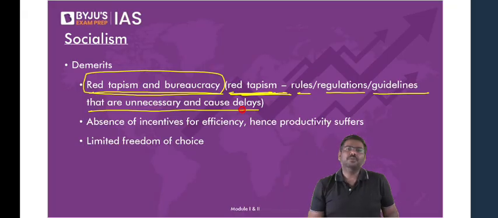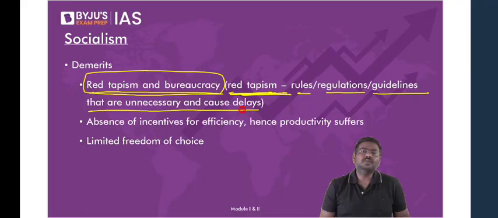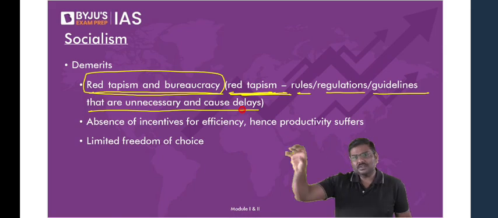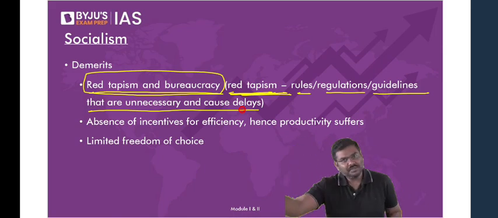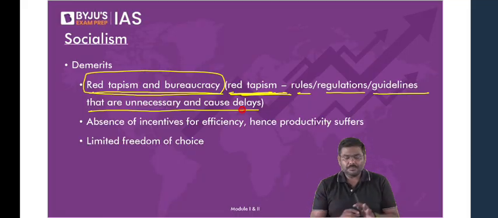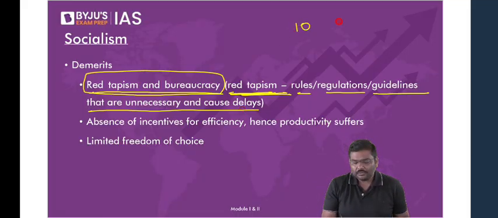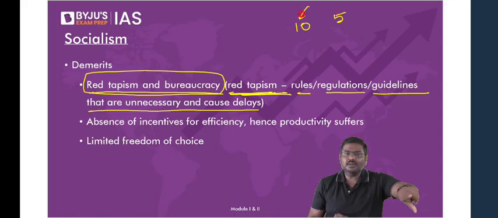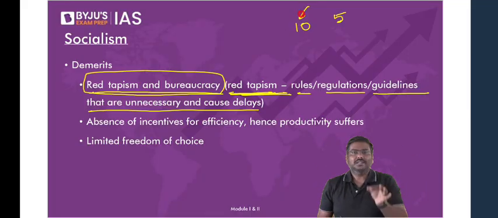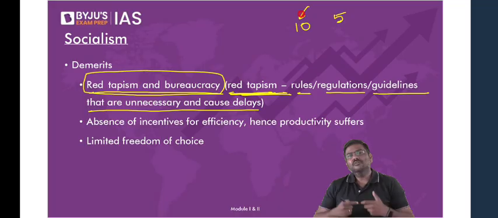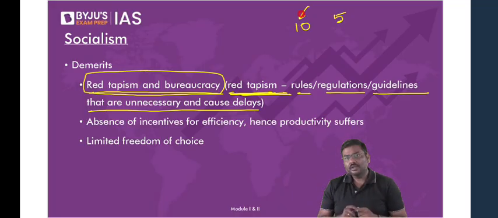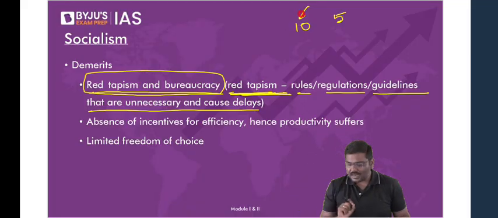I'll give a very simple example. Earlier, if you wanted to open a manufacturing facility in India, you were supposed to get certain approvals from the central government, certain approvals from the state government. Now imagine you're supposed to get, let's say, 10 approvals from the center and 5 approvals from the state. Don't you think you will have to run from one department to another department, one ministry to another ministry? Now think of it and do let me know, if this happens, will it cause unnecessary delays or not? Can it lead to corruption in the system? Can it lead to harassment of the business class, or even people also?